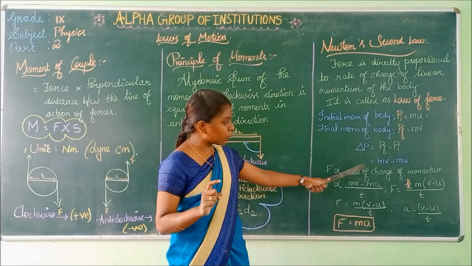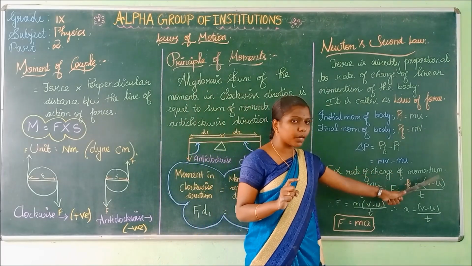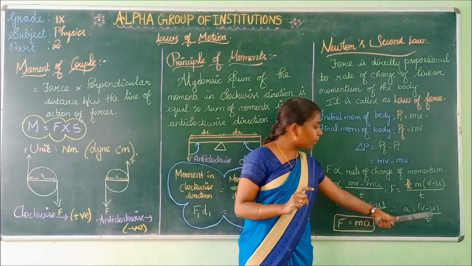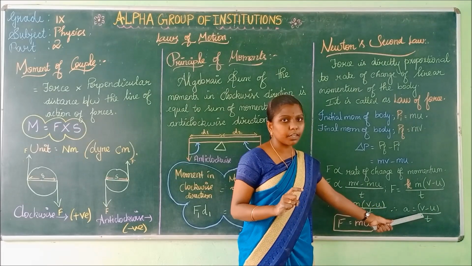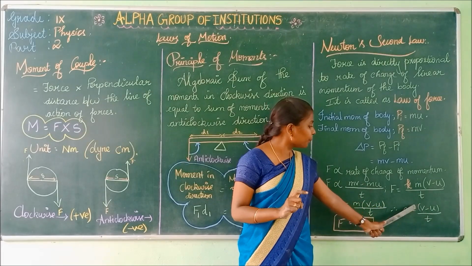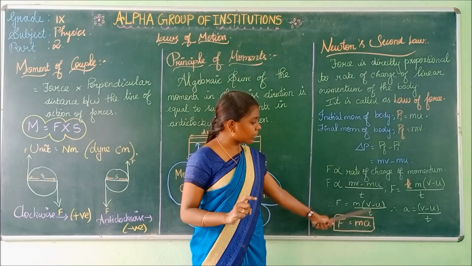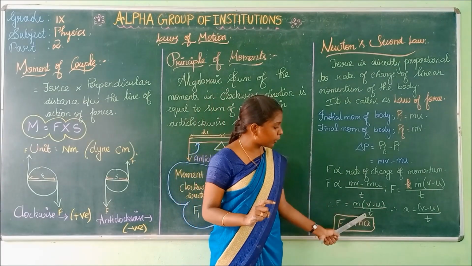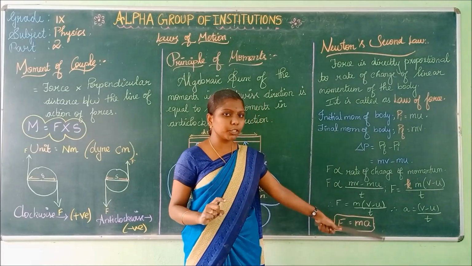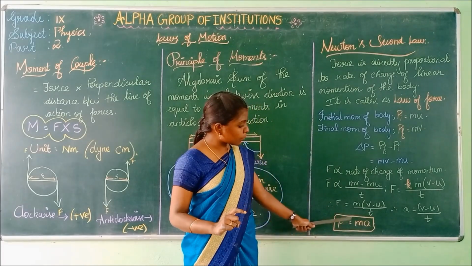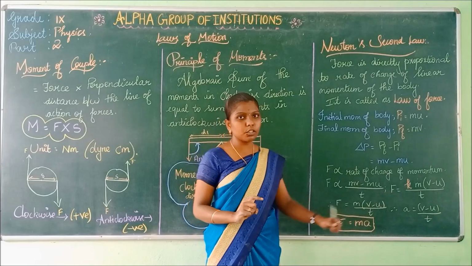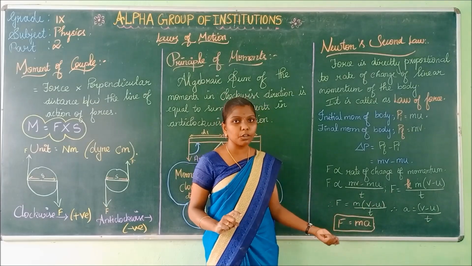So F is equal to m (v minus u) by t. Change in velocity, the rate of change of velocity, is acceleration. So F is equal to m into a. Force is equal to mass into acceleration. This is Newton's second law of motion.